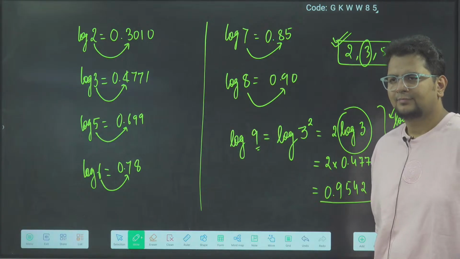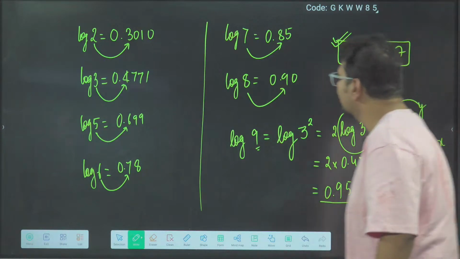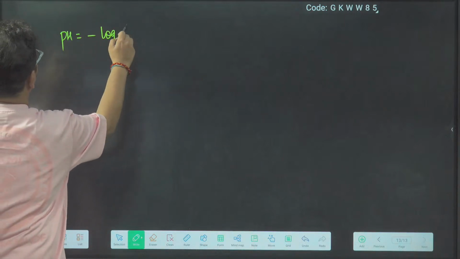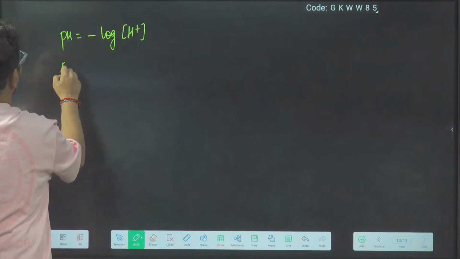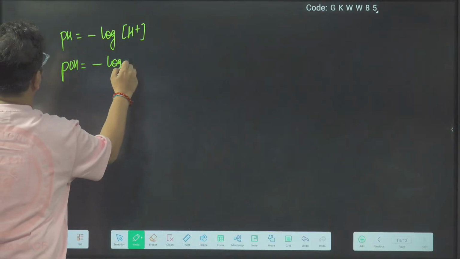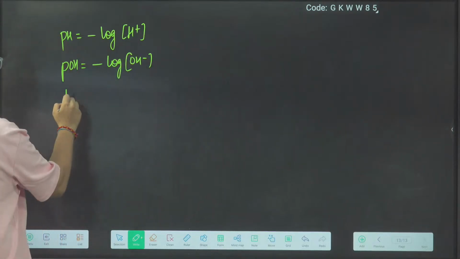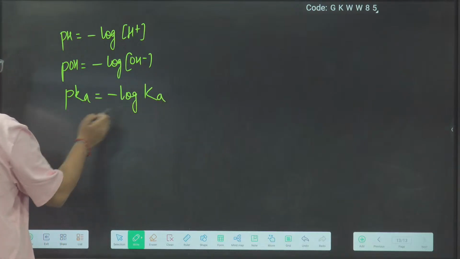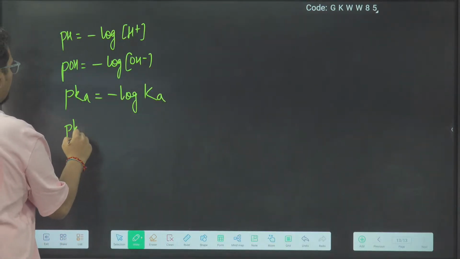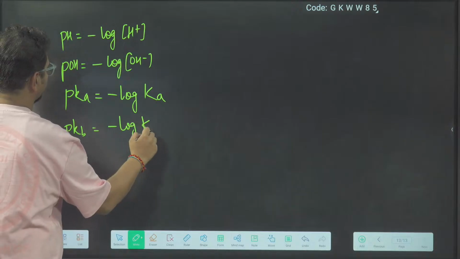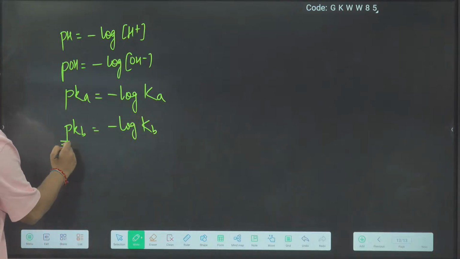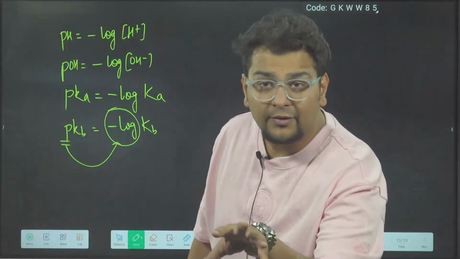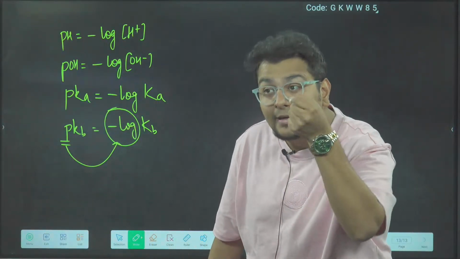Yes? Good. Now, pH is minus log H plus. pOH is minus log OH minus. You don't have to remember this. I'm just telling you which log we are going to study and why. pKa is minus log Ka, pKb is minus log Kb. So basically p means minus log. So rather than learning log, we should preferably learn how to find minus log.